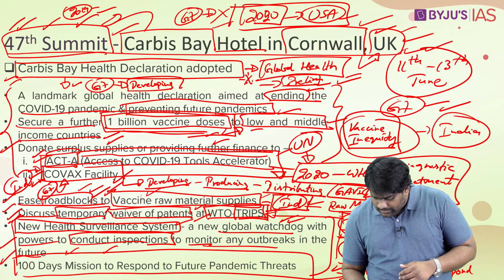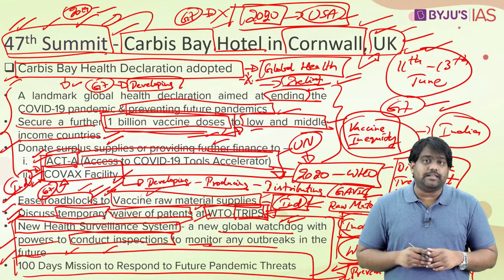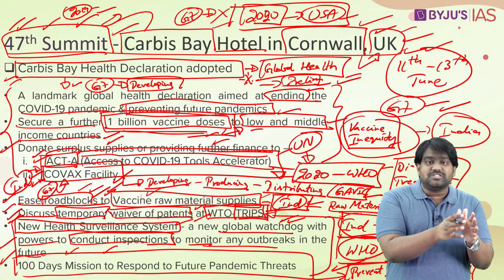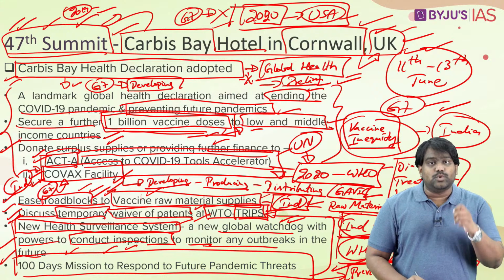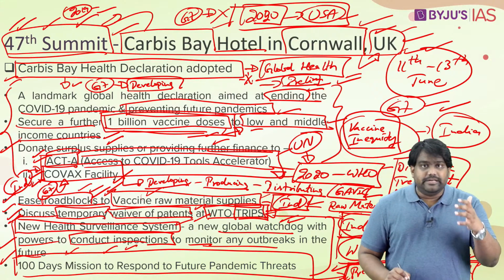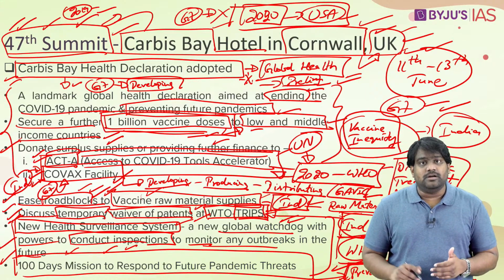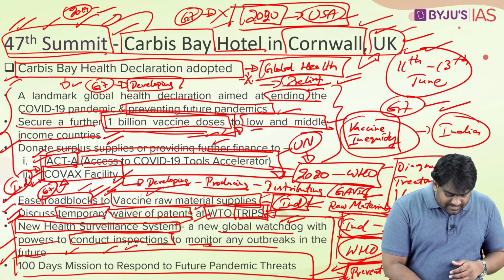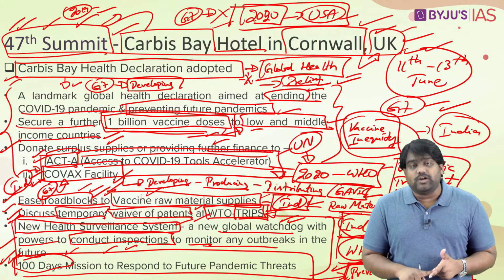Based on this principle, the G7 has come out with a 100-day mission for itself. If in the future any pandemic breaks out, or if any infectious disease starts spreading quickly, then immediately the G7 countries will respond to it. First, they will try to prevent its spread. They will detect the spread of the epidemic and respond in a timely manner to ensure that the spread is contained. So they have given themselves a target of 100 days to develop all the tools that are required to